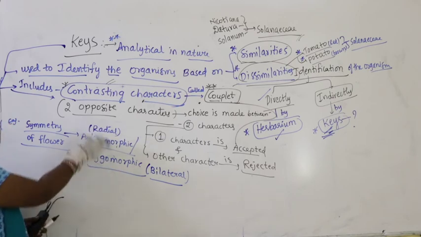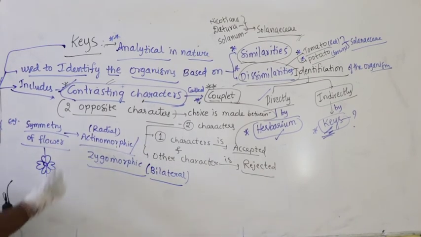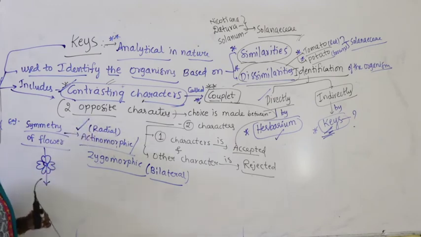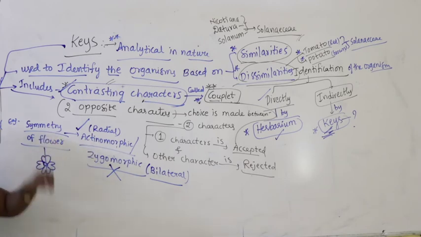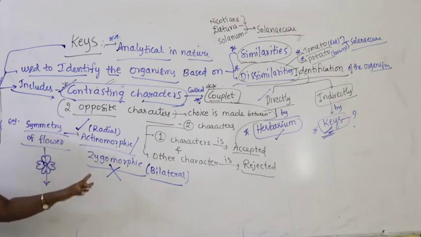So these two are two opposite characters, radial symmetry or bilateral symmetry. These two are contrast. Then you will accept actinomorphic symmetry and you will reject the zygomorphic symmetry. That means two contrasting characters are used for identification of the plant. A choice is made between two characters. One is accepted, other one is rejected, because here if the symmetry of the flower exhibits radial symmetry, actinomorphic is accepted, zygomorphic is rejected. Then you will start writing about characteristics of the flower, right?